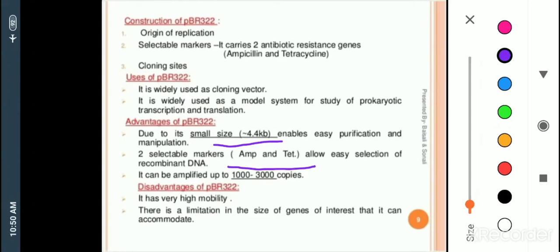As these two, ampicillin and tetracycline, are present as selectable markers, it is a very good advantage for use in cloning, and it can be amplified up to 1000 to 3000 copies. How many copies are mentioned here? It could be maintained at 1000 to 3000.